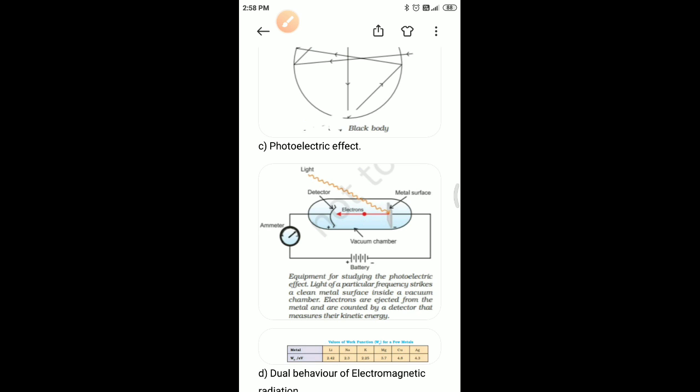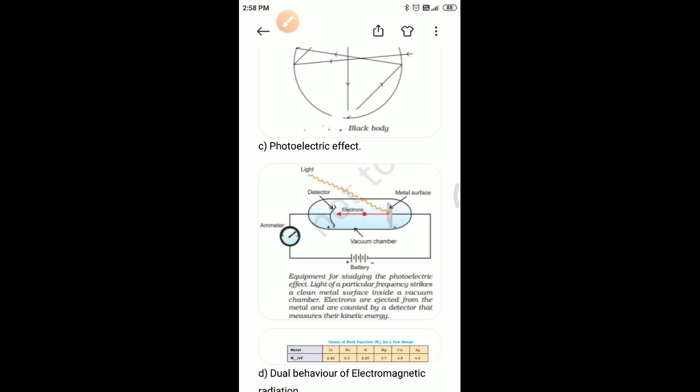Third, for each metal there is a characteristic minimum frequency ν0, also known as threshold frequency, below which the photoelectric effect is not observed. At a frequency ν more than ν0, the ejected electrons come out with a certain kinetic energy. The kinetic energies of the electrons increase with the increase of frequency of the light used.